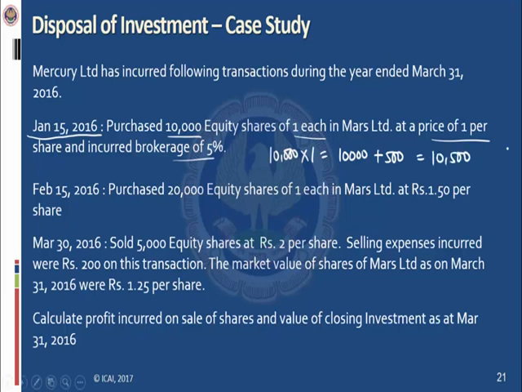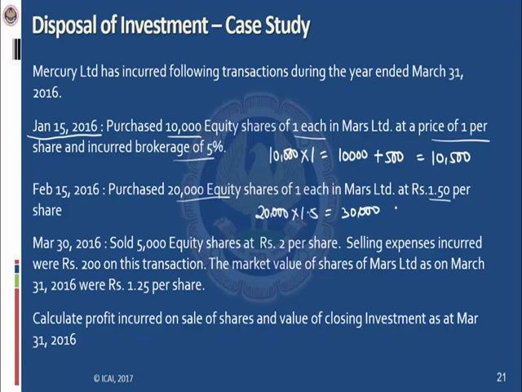After 1 month, that is on February 15, 2016, it has purchased another 20,000 equity shares of rupees 1 each in Mars at rupees 1.50 per share. So after 1 month, the price has gone up and the entity has purchased 20,000 shares at the rate of 1.5. So the cost is 30,000 rupees.